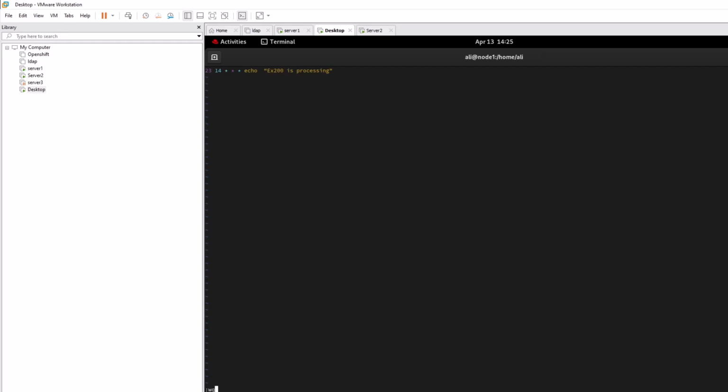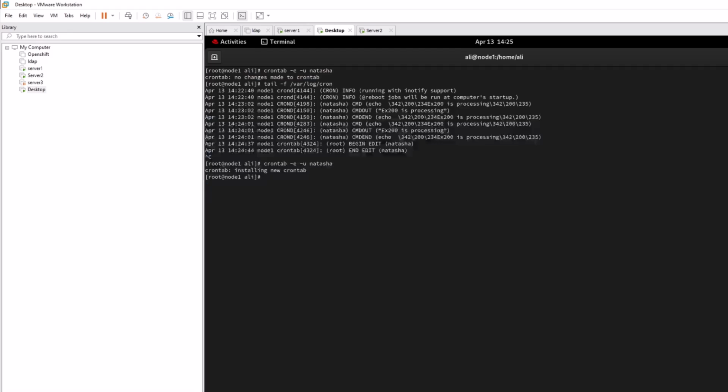This is your question number 5. Just save it and make sure you restart it. Right after restart, make sure you have enabled it. It's already installed. If it's not installed, I think you can install it with yum install crontab. You can run this command before you start the question. Oh, I just pressed the tab, so it's sleeping now. One second.